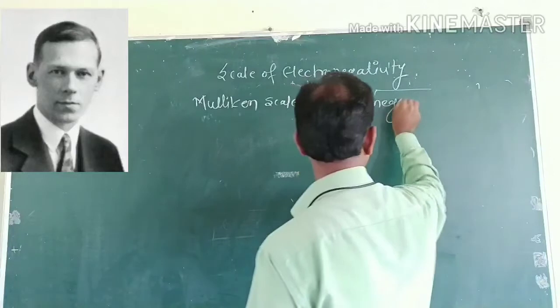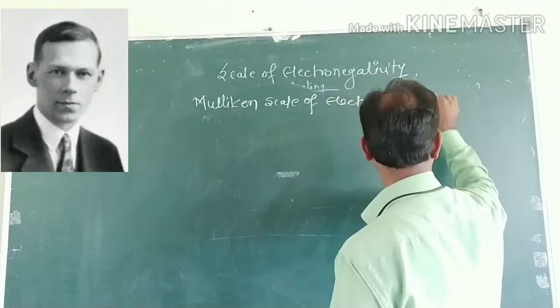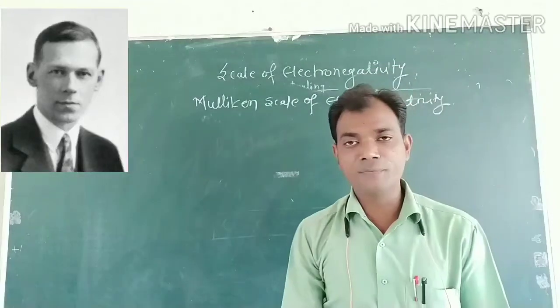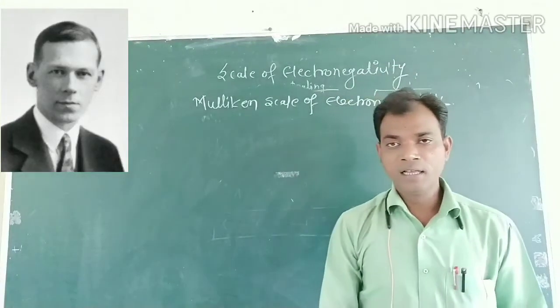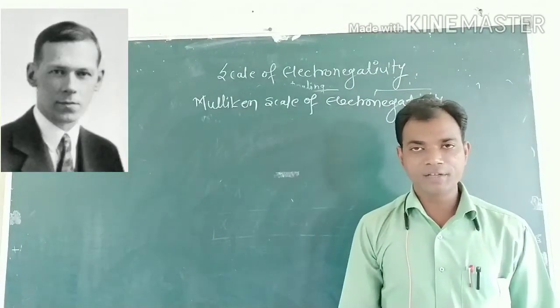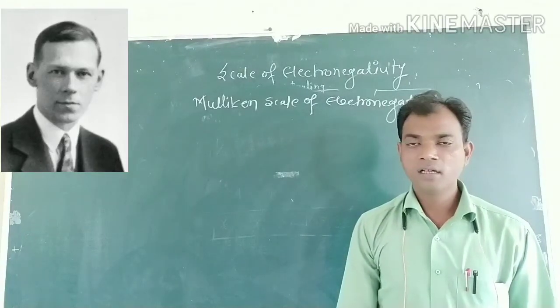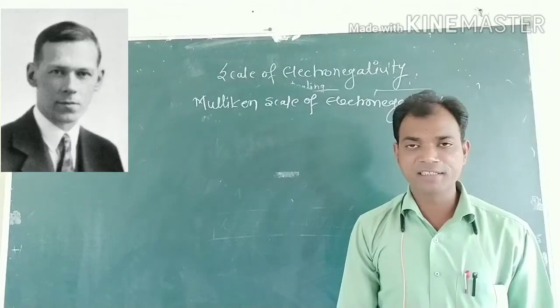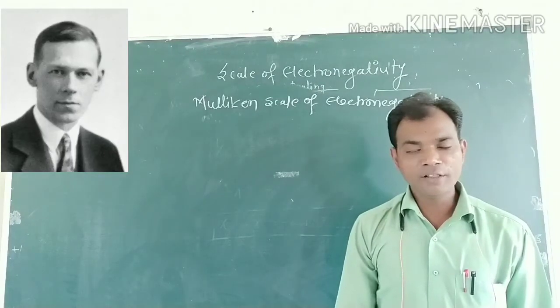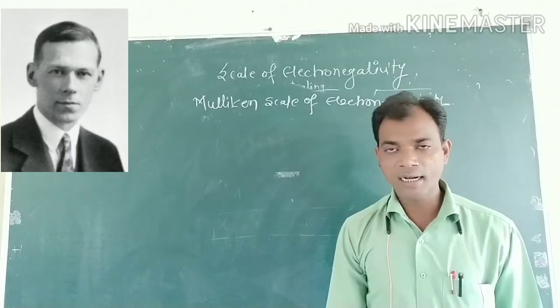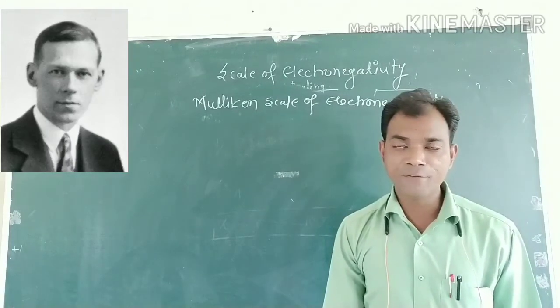The Mulliken scale of electronegativity, in 1934, was proposed on the basis of ionization energy and electron affinity of an atom.